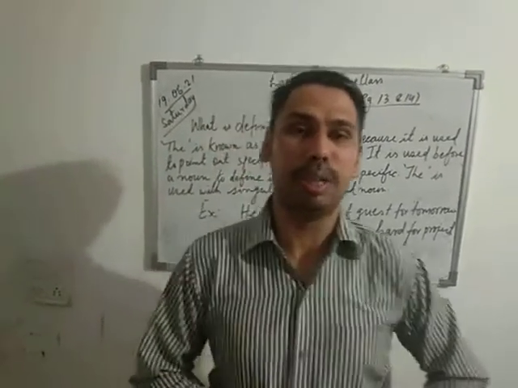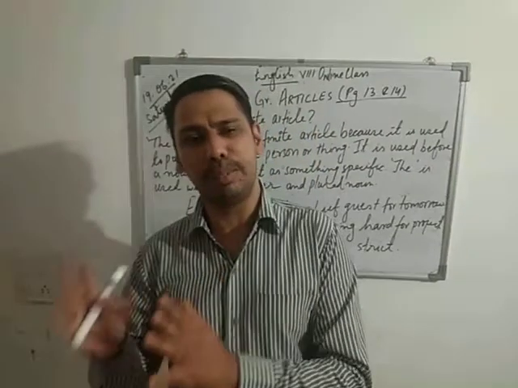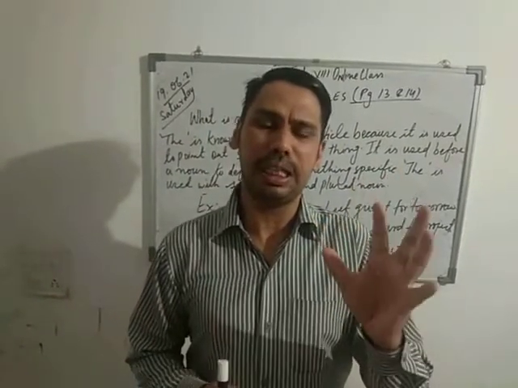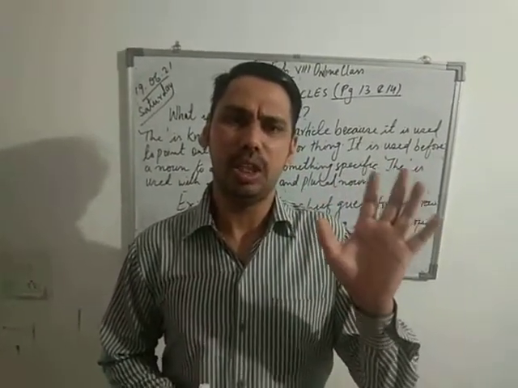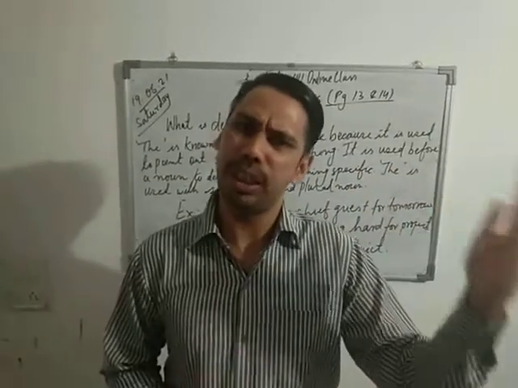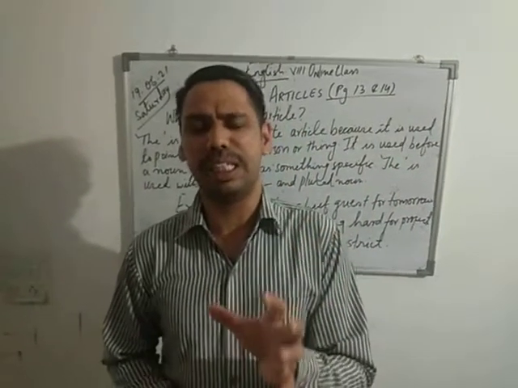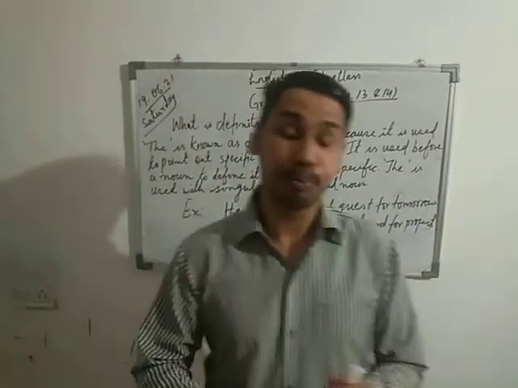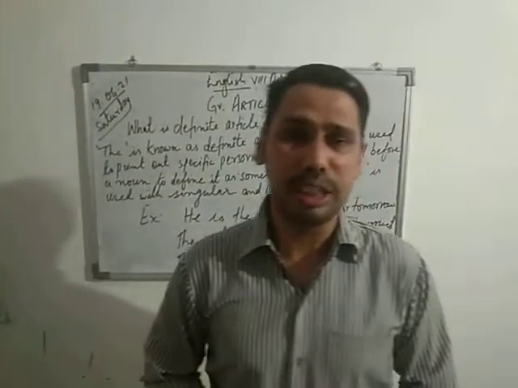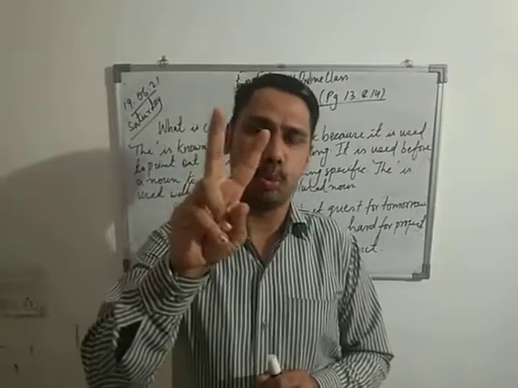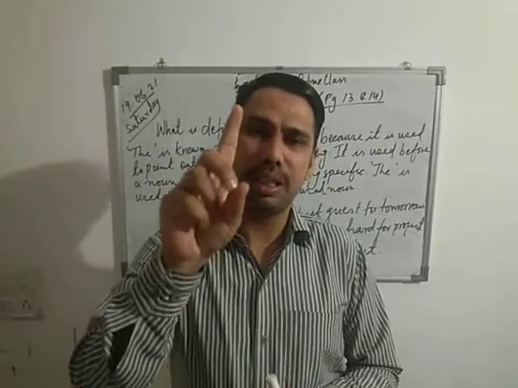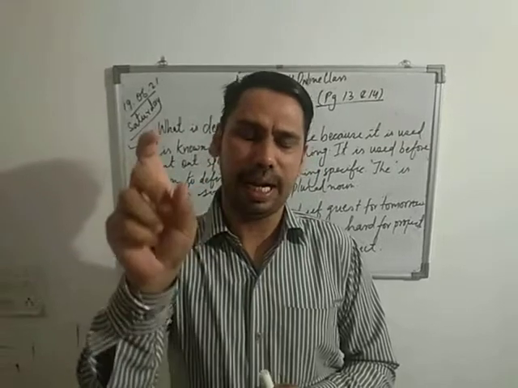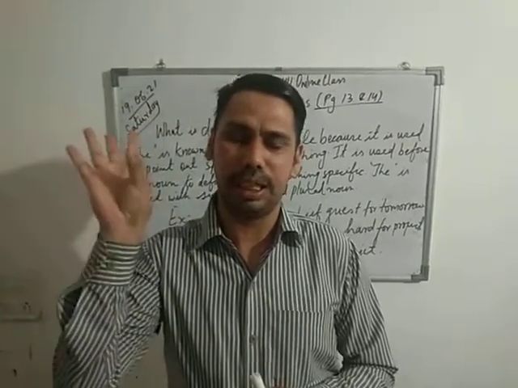So articles also come under determiners, and articles, that is a and the, are always placed before the noun. So whenever we are going to make a sentence, we use a and the just before the noun, right? Now, when I'm talking about articles, children, it is divided into two groups. One group is indefinite, a and an, and another is definite, that is the.